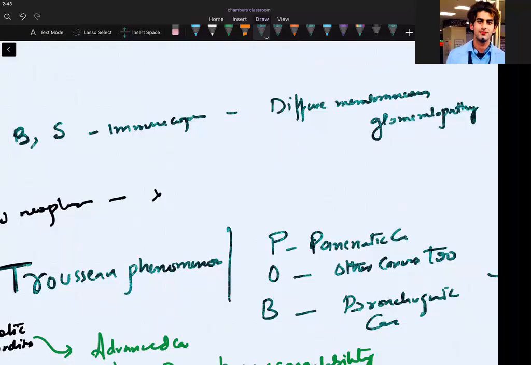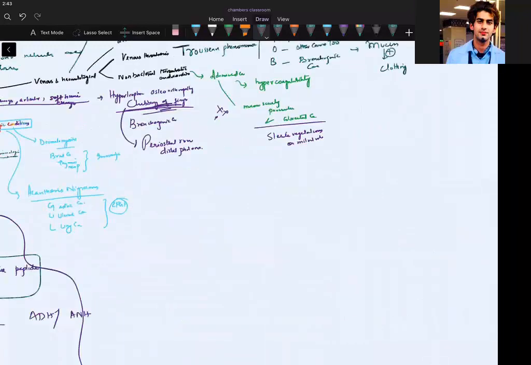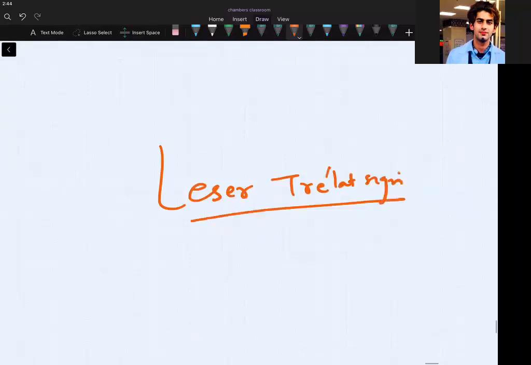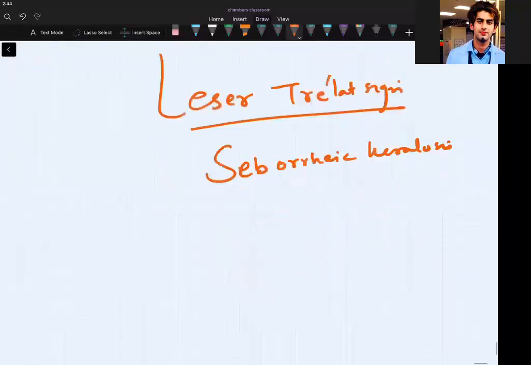There was a sign in dermatology that was called Leser-Trélat sign. Can anyone tell me what is Leser-Trélat sign? Let me write for you. Leser-Trélat sign was seen in seborrheic keratosis. And in this, it is seen in which paraneoplastic syndrome? Stomach carcinoma. Stomach carcinoma, guys.